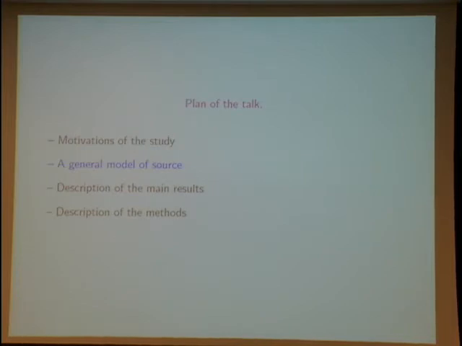So now I describe a general model of source because, of course, you are interested in the analysis of algorithms about words, and the first thing to do is to describe the model which permits to produce words. And this is called, in information theory, a source. So what is a source?